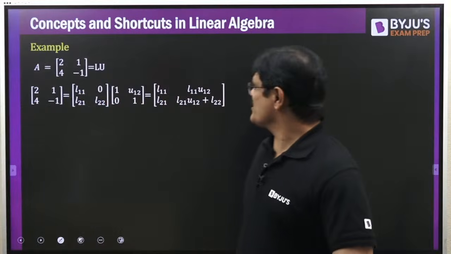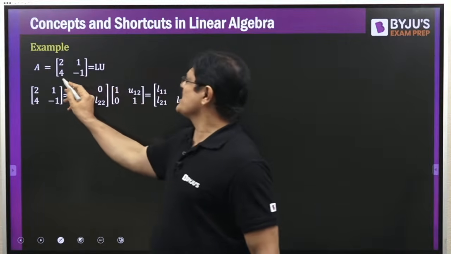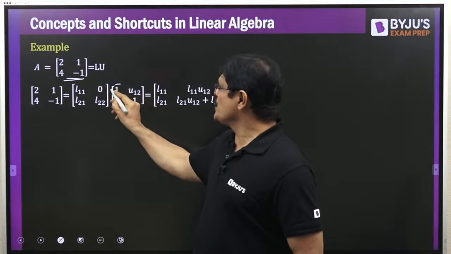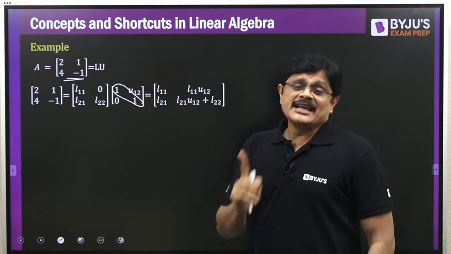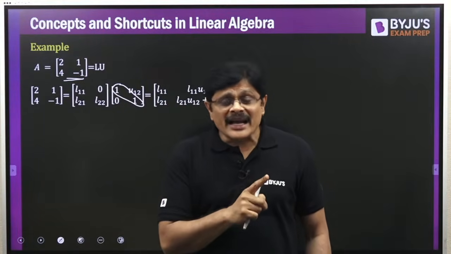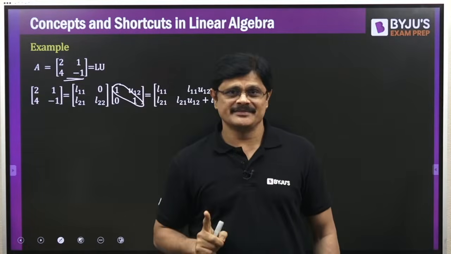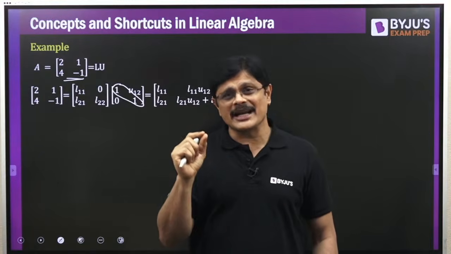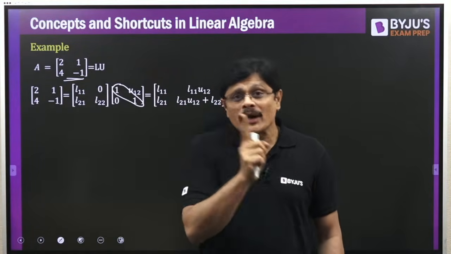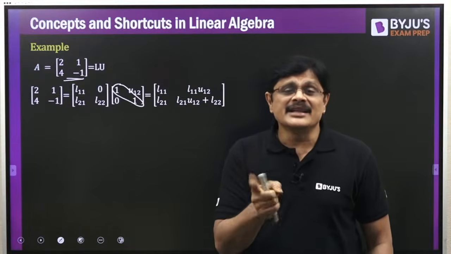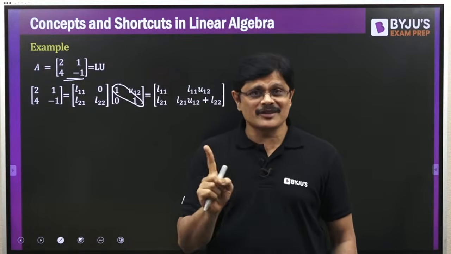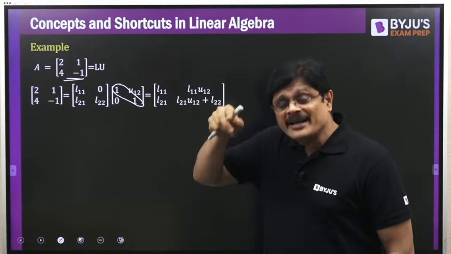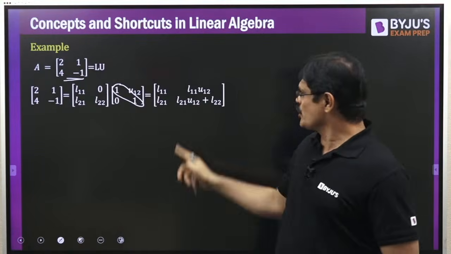Now let me explain this with one simple example. I want to write this particular matrix as the product of a lower triangular into an upper triangular matrix. I am using a unit upper triangular matrix. For this method, either the lower triangular or the upper triangular must be unit, that is, their main diagonals must be 1. If the upper triangular's main diagonal elements are 1, we call it Crout's method. If the lower triangular matrix's main diagonal elements are 1, then we call it Doolittle's method. Don't make both one, sir. Either this or that. Here we are using Crout's method, where the upper triangular main diagonal elements are 1. So this is the idea, sir.